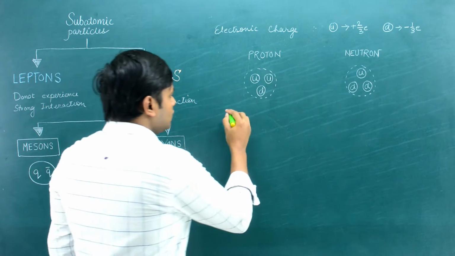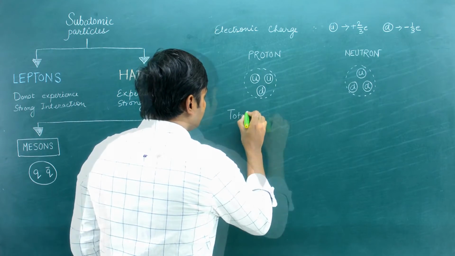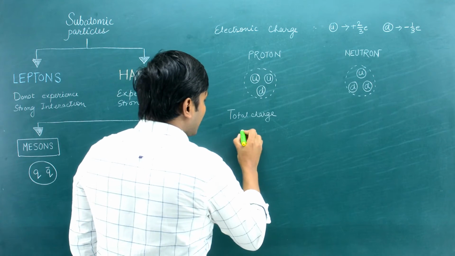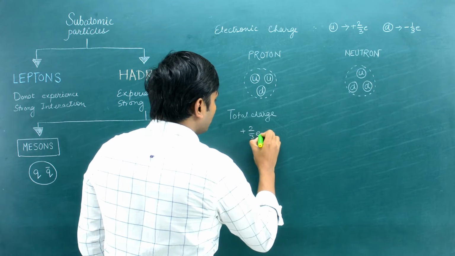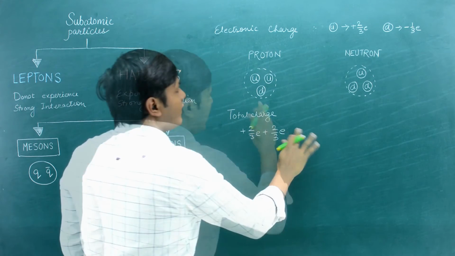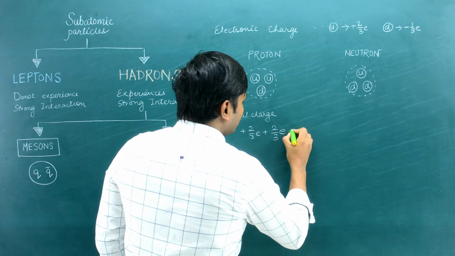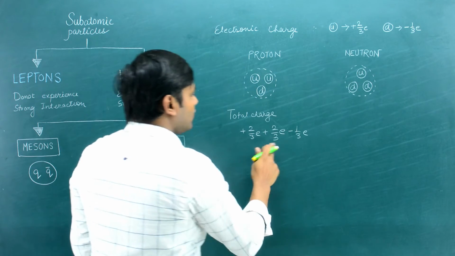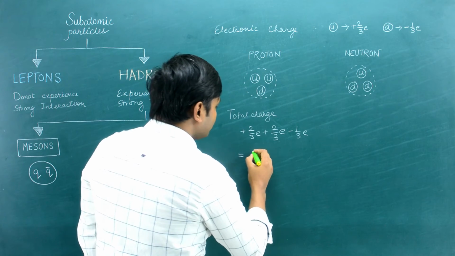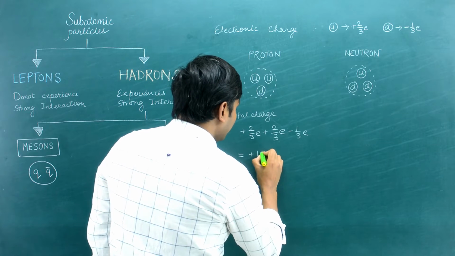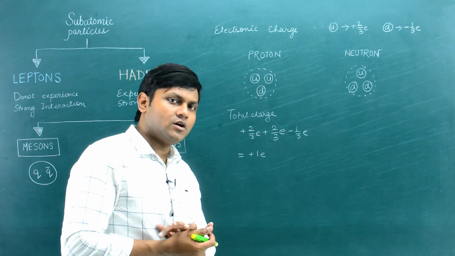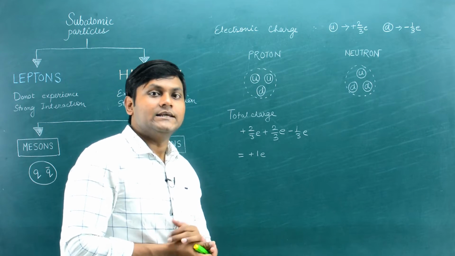So what is going to be the total charge of a proton? As it turns out, the proton has 2 up quarks, right? So an up quark has plus 2 by 3 electronic charge. Since there are 2 up quarks, so plus 2 by 3 again. And 1 down quark which has an electronic charge of minus 1 by 3. So if you add these 3, it turns out that this comes out to be what? 3 upon 3, which is nothing but plus 1 electronic charge. So the proton, as it turns out, is positively charged by plus 1 e, where e is the electronic charge of an electron.